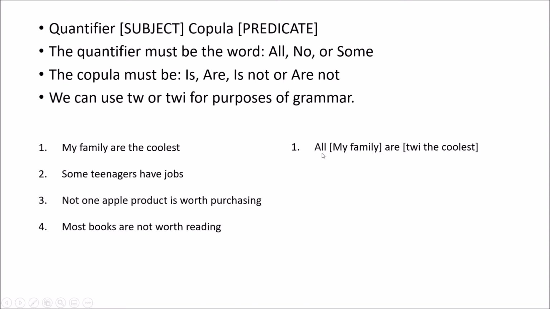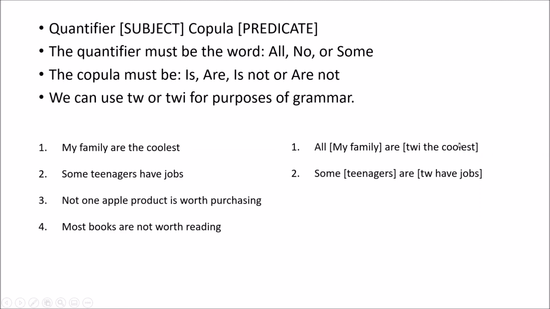So let's look. Here's the answer to it. All, here's our quantifier. In square brackets, we've got my family. The copula, are, and then in square brackets we've got that which is the coolest. That which is the coolest. And I've said we use TWI, that which is, just for the purposes of grammar. So now you can read that as if it were a sentence, but now you can clearly see what's the subject, what's the predicate. All my family are that which is the coolest. Okay, we've got quantifier, subject, copula, predicate. It's got that form, A.